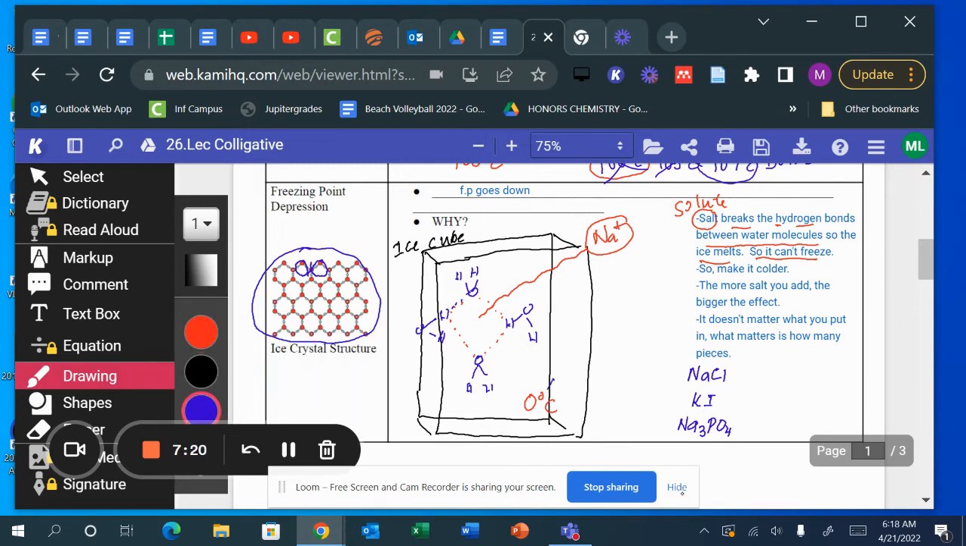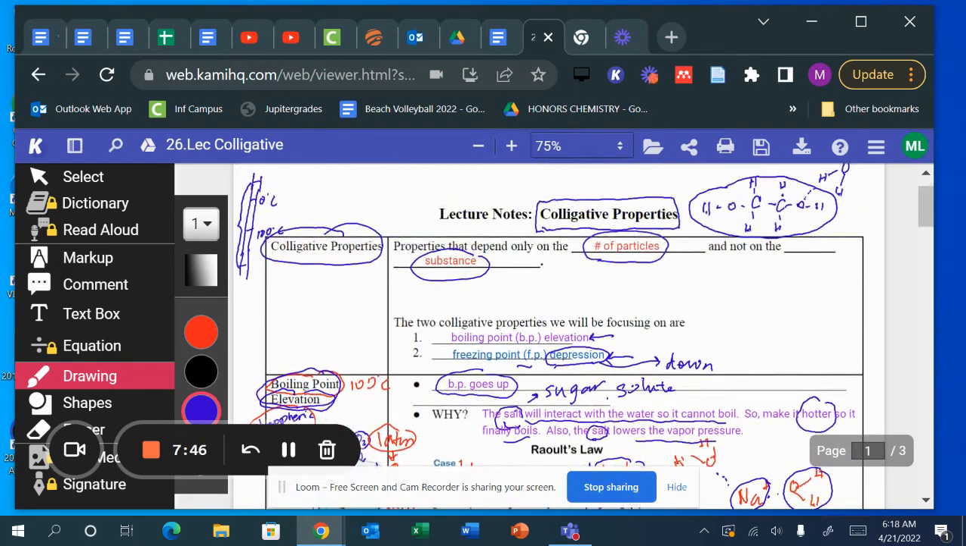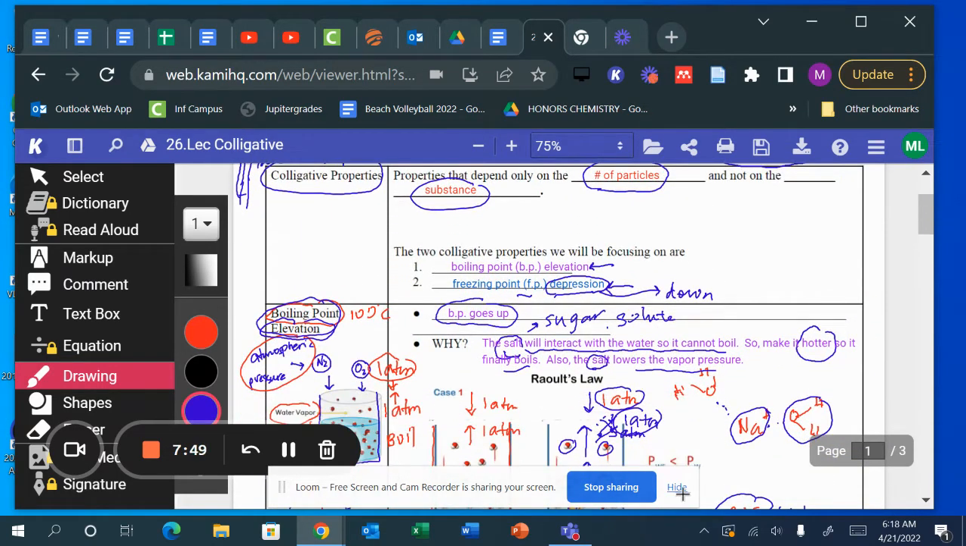If it cannot freeze, you're going to make it colder. Let's say it's now negative 2 degrees Celsius, and it still won't freeze. So make it even colder, negative 10 degrees Celsius, and finally it freezes into place. So the more salt you add, the bigger the effect. This is called freezing point depression because the freezing point goes down. Okay, so today you just learned 2 colligative properties. One of them is boiling point elevation, or the boiling point goes up when you add a solute or any substance in there that dissolves, and the freezing point goes down.